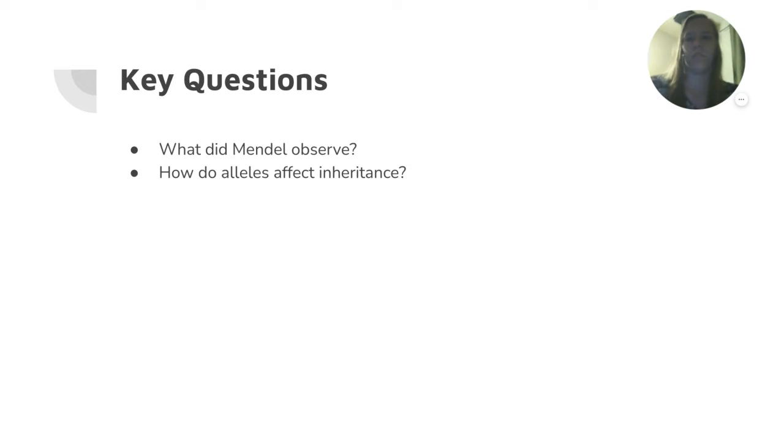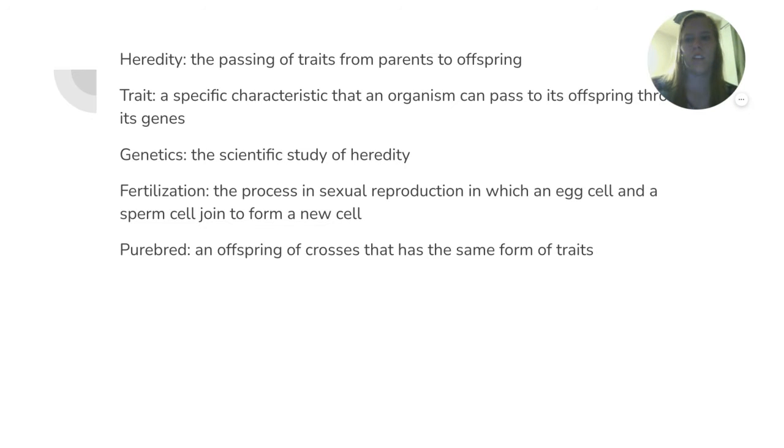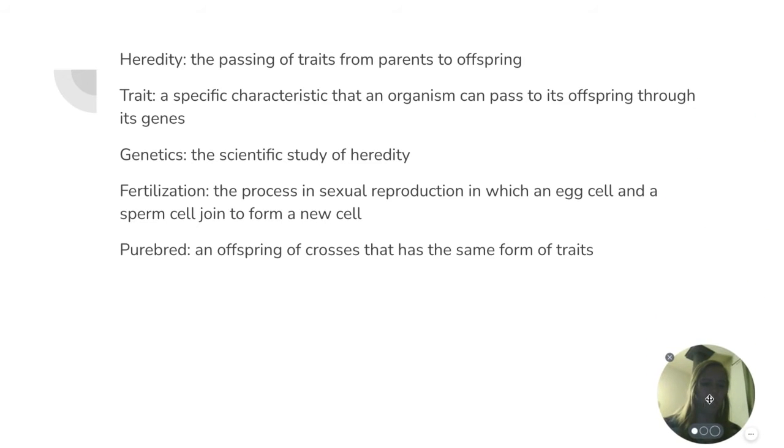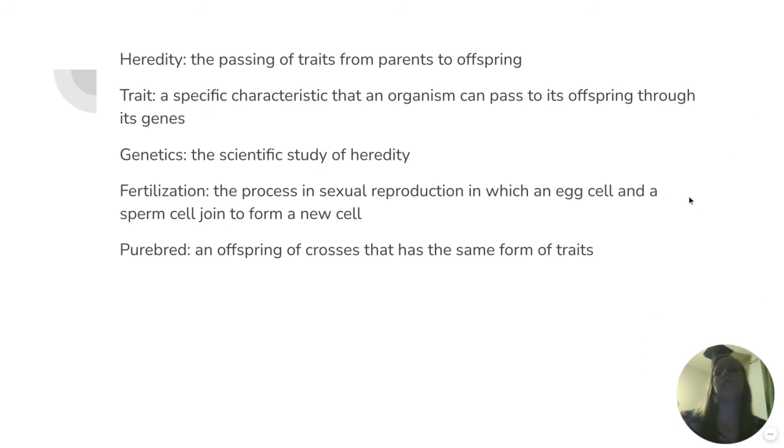So, our key questions: what did Mendel observe, and how do alleles affect inheritance? Heredity is the passing of traits from parents to offspring. A trait is a specific characteristic that an organism can pass to its offspring through its genes. Genetics is the scientific study of heredity. Fertilization is the process in sexual reproduction in which an egg cell and a sperm cell join to form a new cell. Purebred is an offspring of crosses that has the same form of traits.